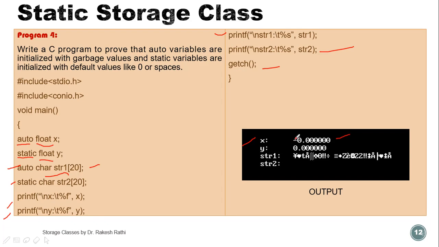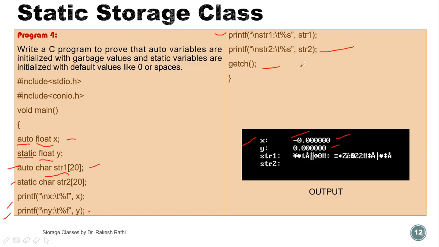Why is this a garbage value? Because the storage class of x is automatic and the data type is float, so a garbage value of x is displayed on the screen. Now the value of y. The storage class of y is static, so the initial value is 0, and the data type is float, so 0.00 is the initial value.